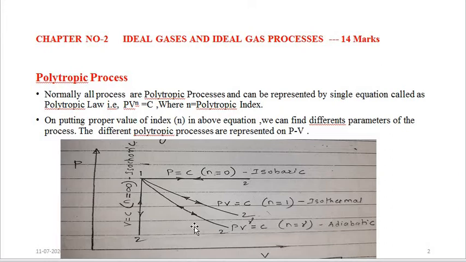We already discussed and represented these four ideal gas processes in the previous lectures. Today we'll just see how we represent these ideal gas processes with the polytropic index, and we have to find the n value for each process.